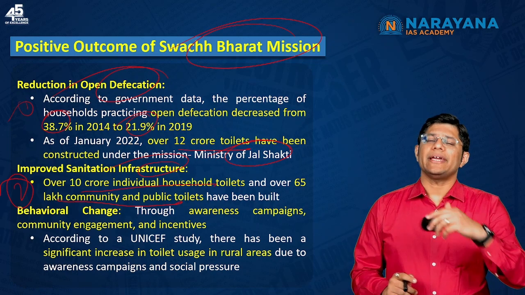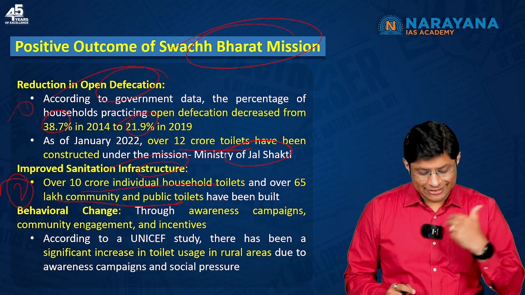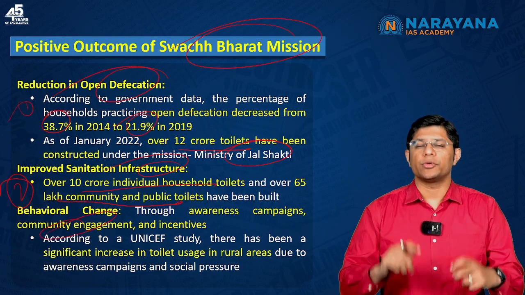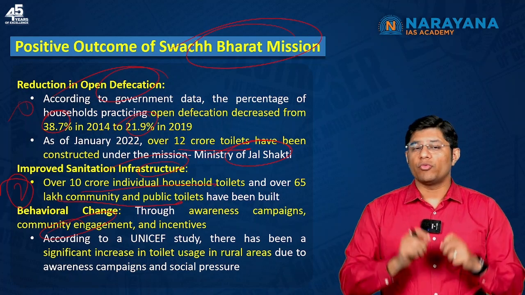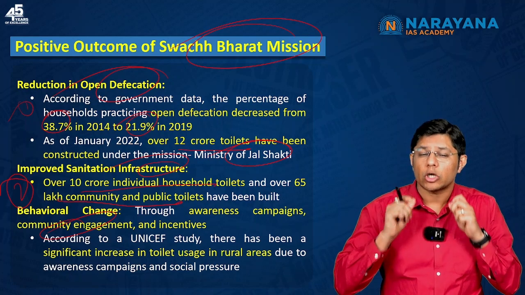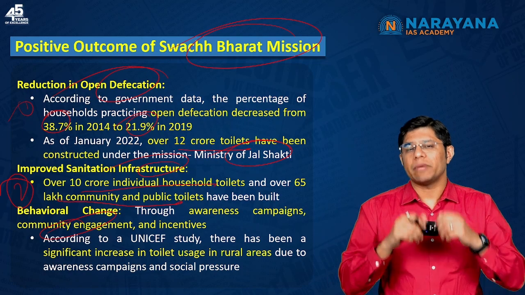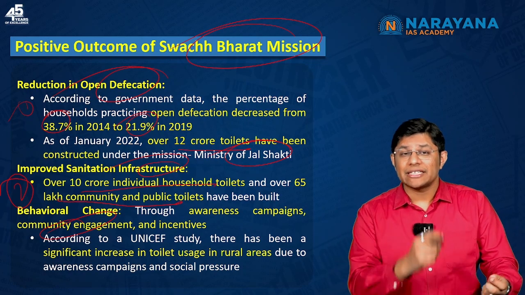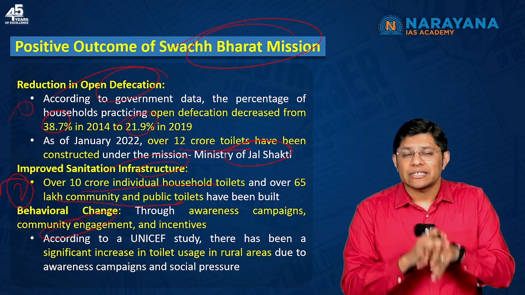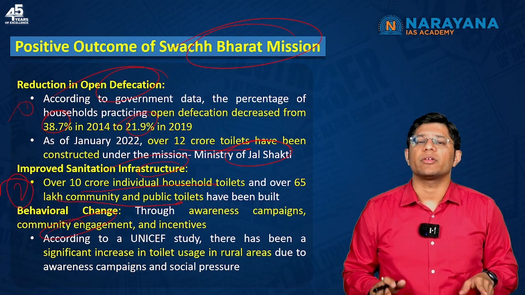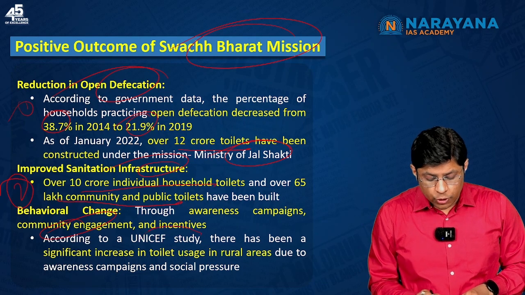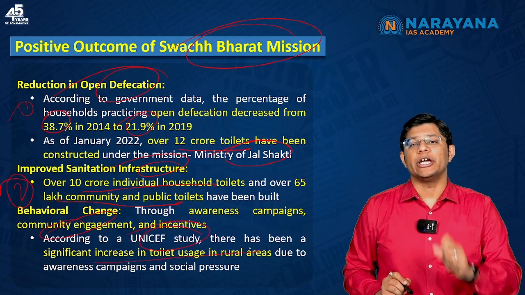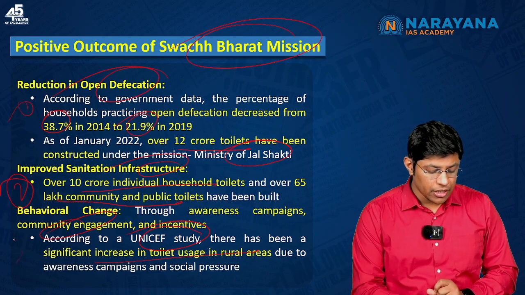Now, many awareness campaigns were started. Then the community started to engage the people. Those who were given the task or the responsibility were also given incentives to make the people understand and to increase awareness among the people. Now, this has resulted in the overall behavioral change of the people. For example, according to a UNICEF study, there has been a significant increase in toilet usage in rural areas. This is the third positive outcome.